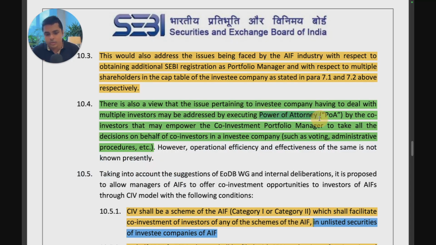However, I really doubt institutional investors will give a power of attorney to the investment manager. But SEBI has suggested this, that they can allow this also. A lot of investors who agree with this may just execute a power of attorney, and then the co-investment portfolio manager or the AIF manager will undertake all the decisions on their behalf, such as voting, administrative procedures, etc. This is a good suggestion.